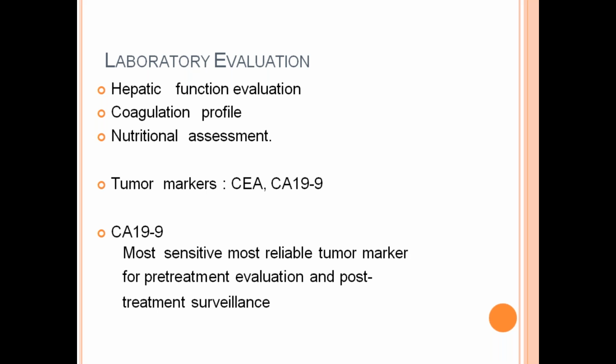Investigations. LFT, hepatic function evaluation, coagulation profile, nutritional assessment, tumor markers, CEA and CA 19-9. CA 19-9 is the most sensitive, most reliable tumor marker for pre-treatment evaluation and post-treatment surveillance.